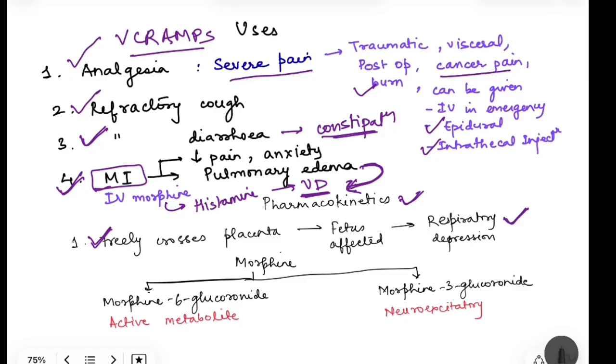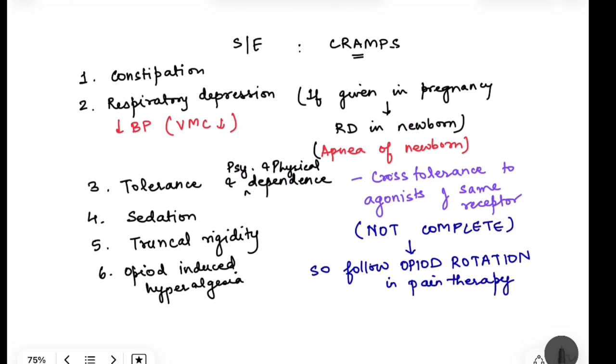Now morphine, when it is being metabolized, has two main metabolites: morphine 6 glucuronide, which is basically an active metabolite. So this can be an MCQ. Okay, so morphine is metabolized to morphine 6 glucuronide. So glucuronide addition is taking place in the liver and an active metabolite is formed. Also morphine 3 glucuronide can be formed, which is neuroexcitatory. So that will promote the convulsions, right? So that was uses and pharmacokinetics.